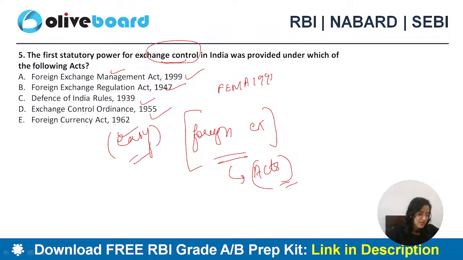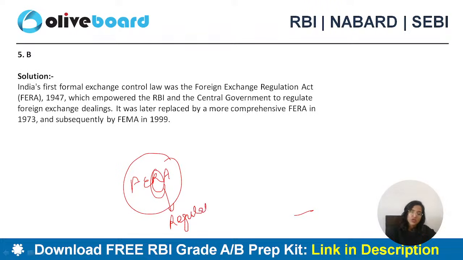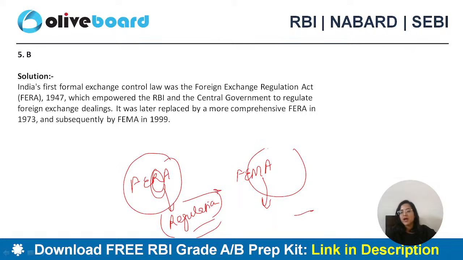Satyarth has given me B as the answer. This is a very easy and completely static question, which you should be knowing. I have received B as the answer, which is absolutely correct. First, we had the FERA Act, Foreign Exchange Regulation Act, wherein the focus was on regulation, more stringent and less liberalization, less freedom. Then we replaced it with FEMA, wherein we are not going to regulate, we'll just manage. We leave everything, we're going to liberalize things, and only sometimes when management is required, in times of volatility or some kind of issue, only then are we going to intervene.